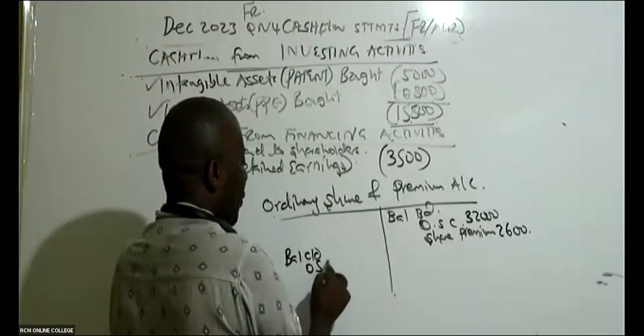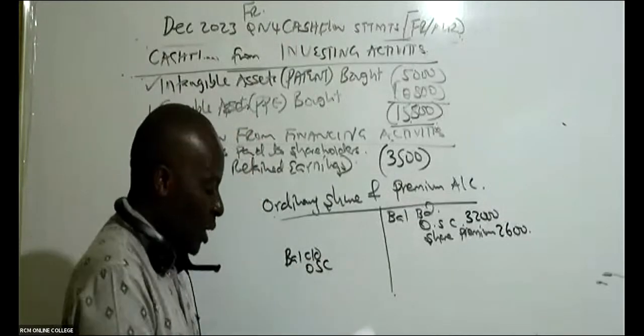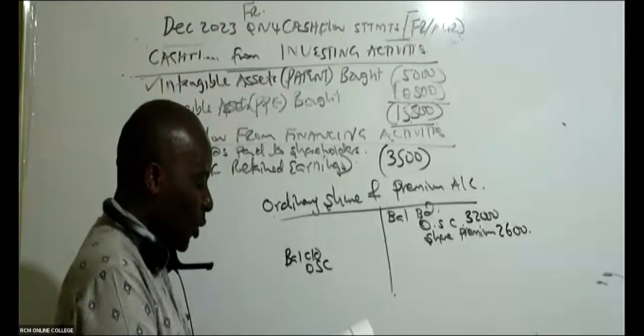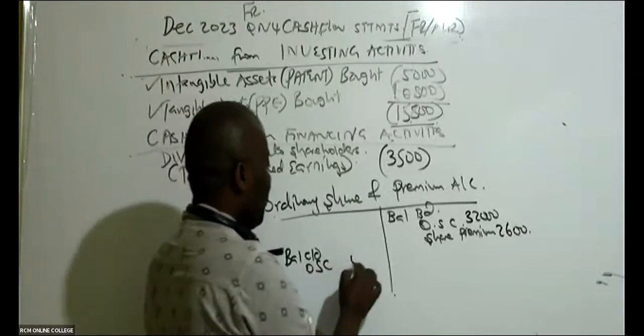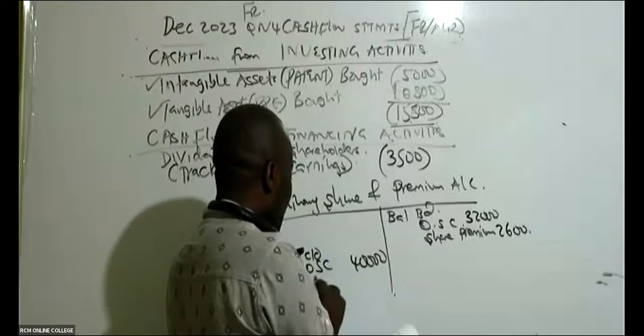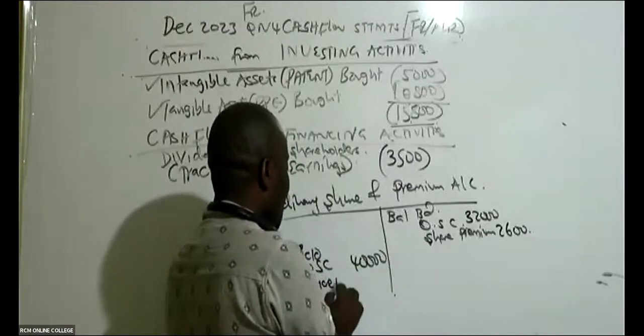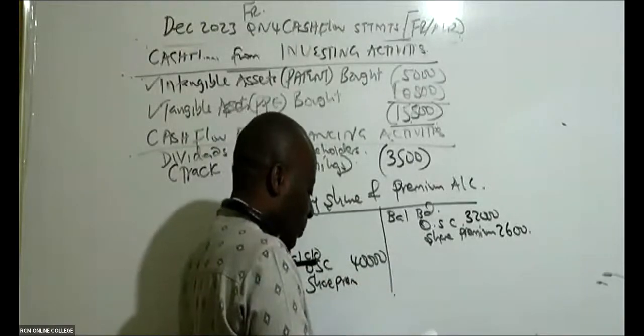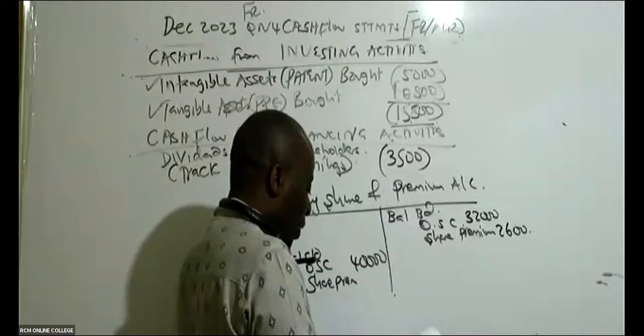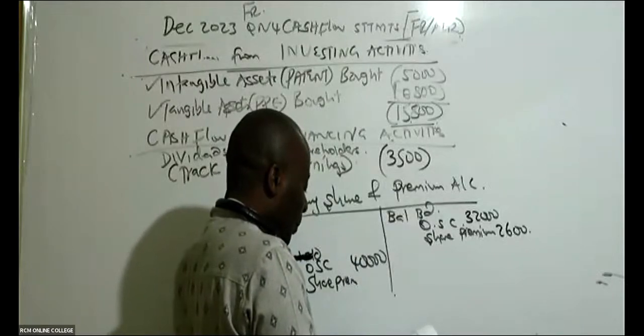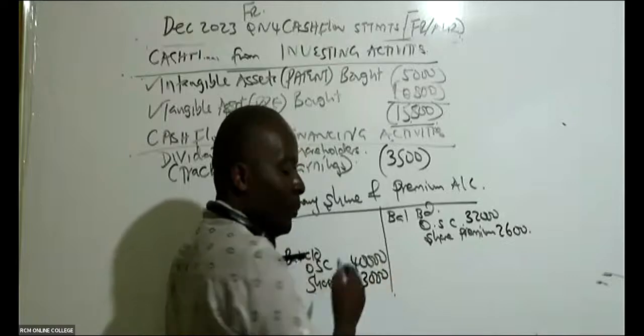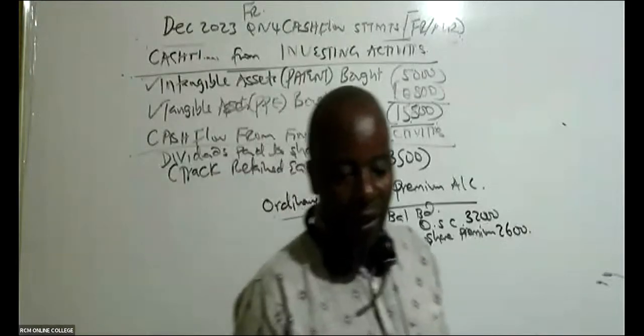So under carried down, we have ordinary share capital. You can see there 2023, it's 40,000. And then we have share premium. What do we have here? Share premium, ladies and gentlemen. We have 3,000. All right.